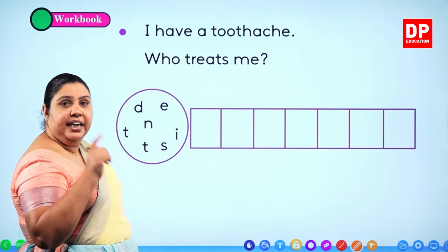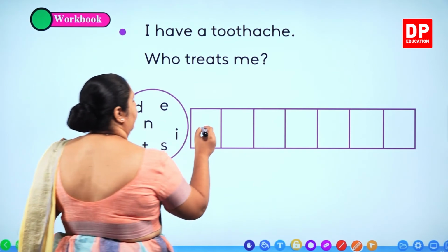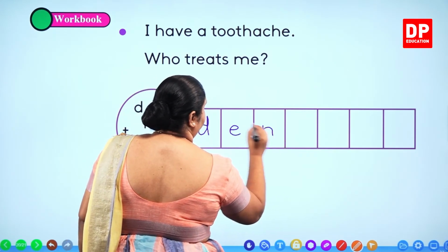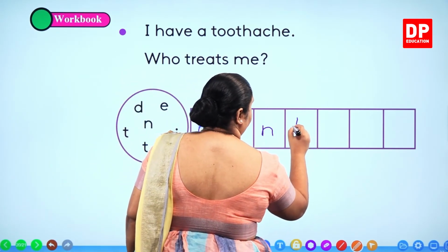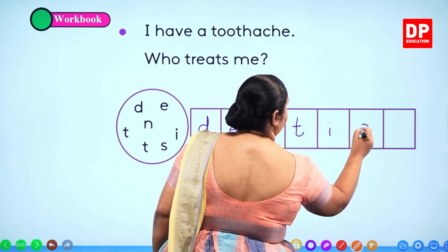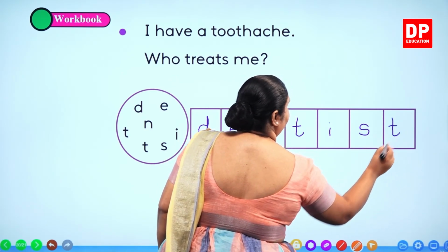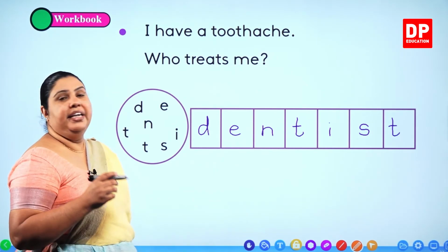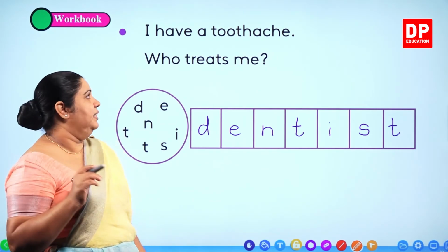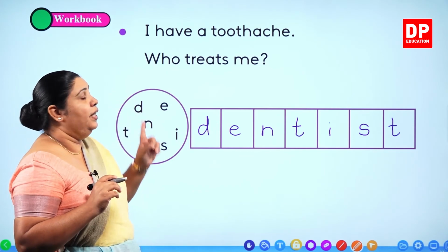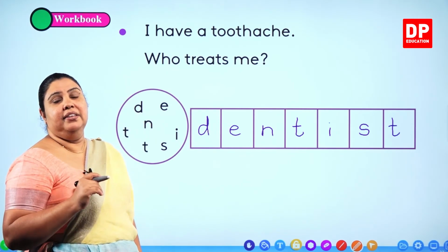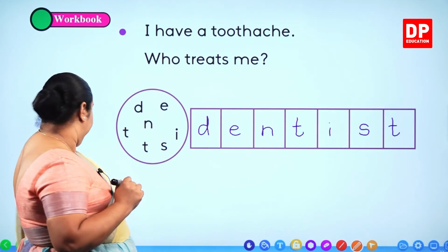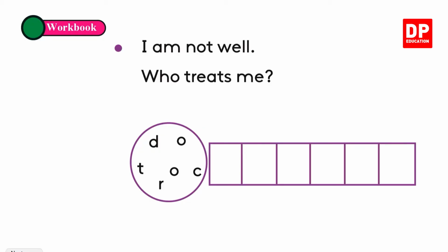D-E-N-T-I-S-T. Dentist. We'll write now. D-E-N-T-I-S-T. Dentist. D-E-N-T-I-S-T. Dentist. That is the person who will attend to your teeth. We call the doctor who looks after teeth a dentist. Right. Next one. The last one.